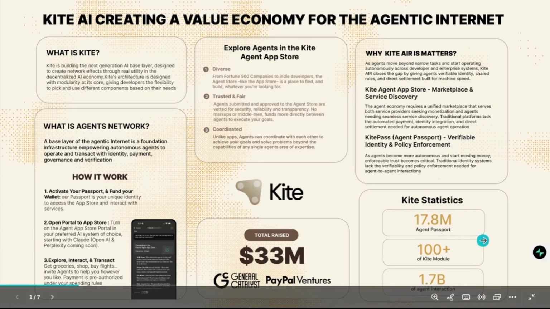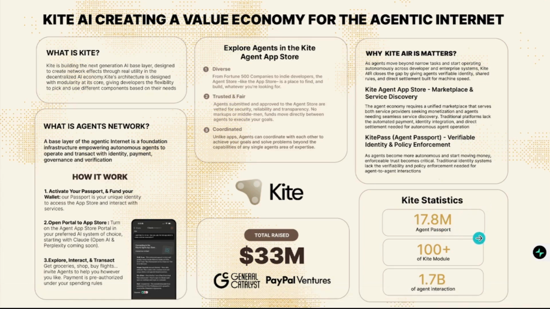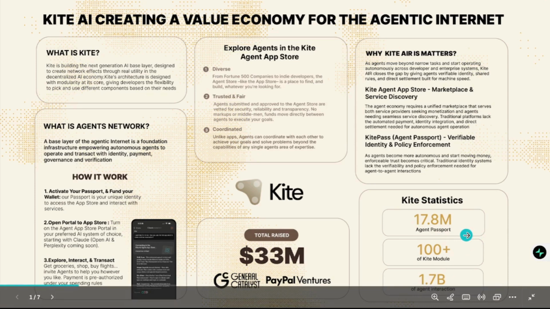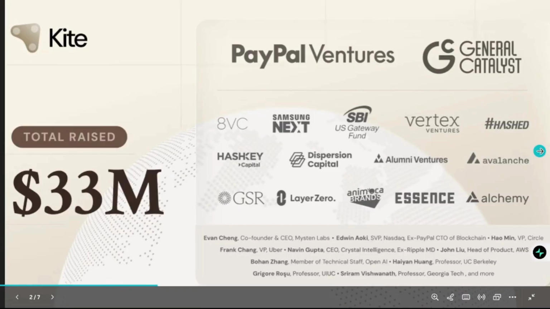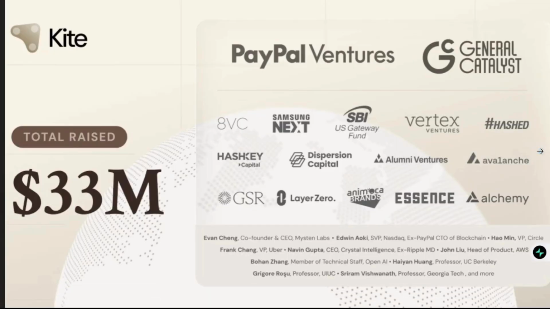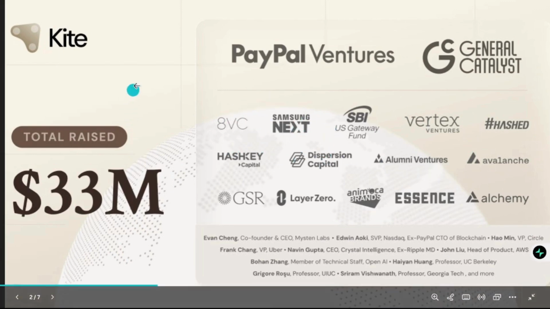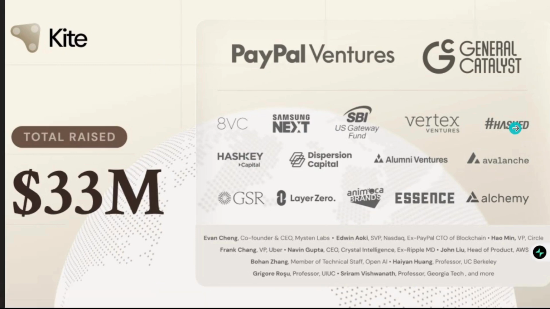So we have Kite statistics. We have over 17.8 million agent passports on the platform. We have over 100 Kite modules, which only developers will understand, and we have over 1.7 billion agent interactions on the platform. So we have the backing. I've said it's backed by PayPal Ventures. We have General Catalyst, and also some others here. We have 8VC, Samsung Next, and so many more. They have raised over $33 million, which is an incredible move for this particular project.